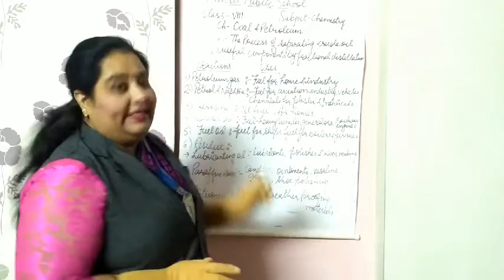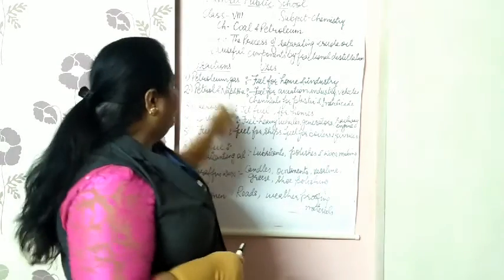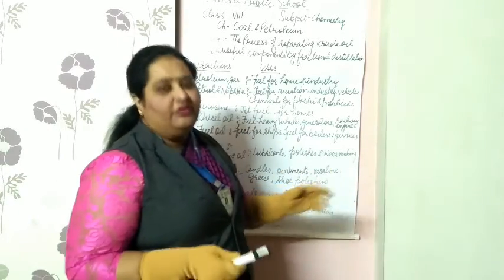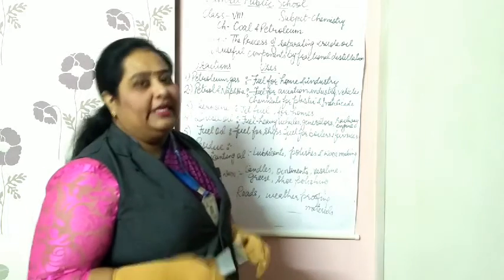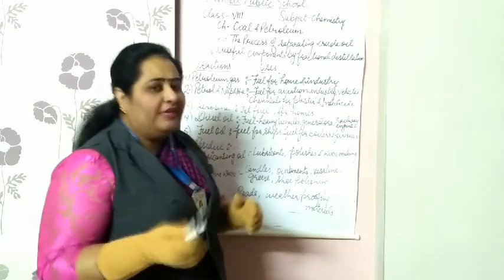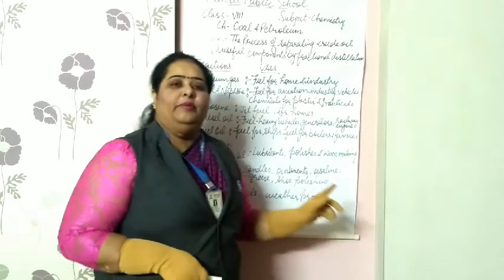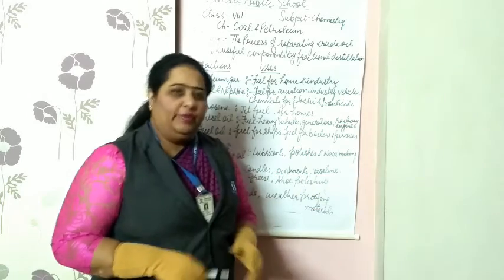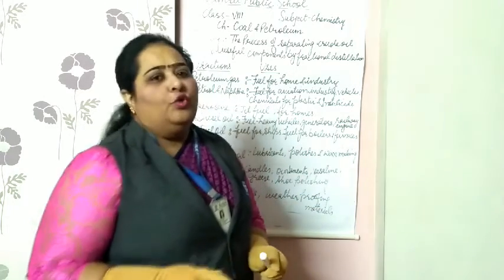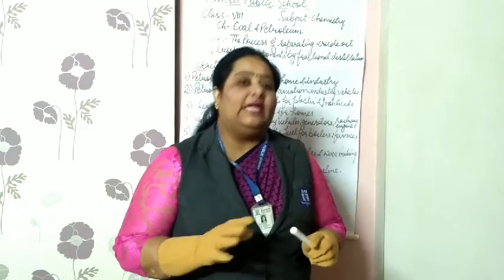Now students, the residue left after obtaining these important 5 to 6 products or components is further heated and further vaporized, and then lubricating oil will be obtained. Lubrication, you all know, is to make the movement of machine parts smooth.